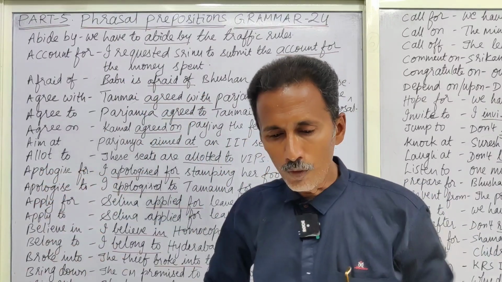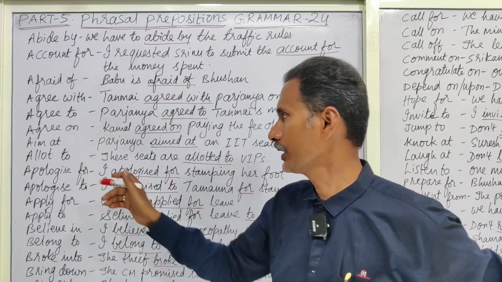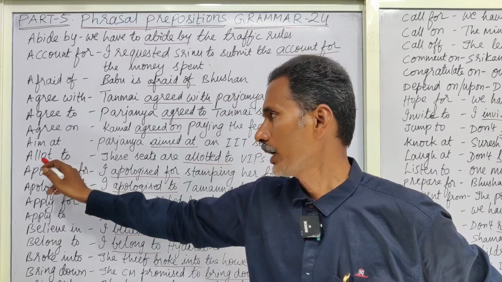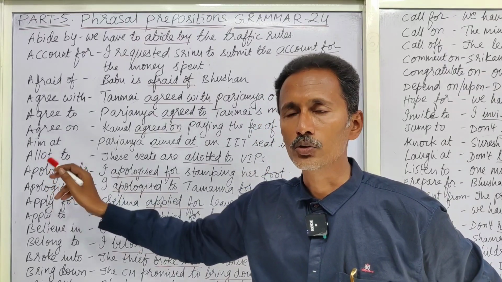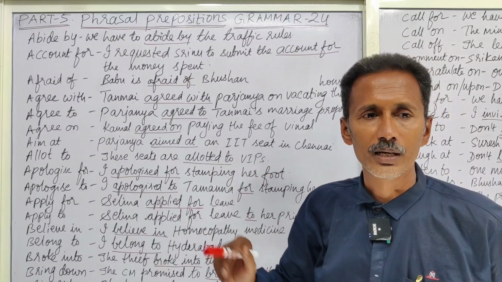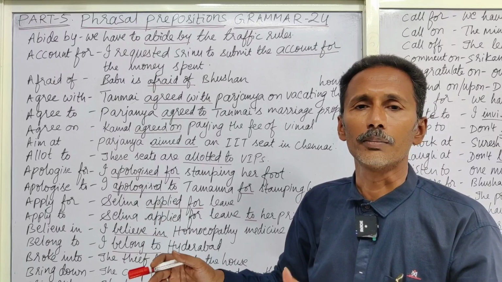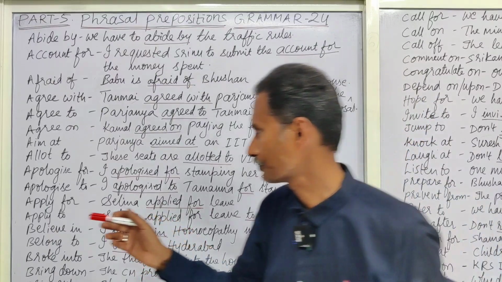Next, when we want to say that this particular seat or room is allotted to a person, then you have to say to. After allot, this verb takes to. Allot to. These seats are allotted to VIPs. These seats are allotted to the students of BSc or BA.